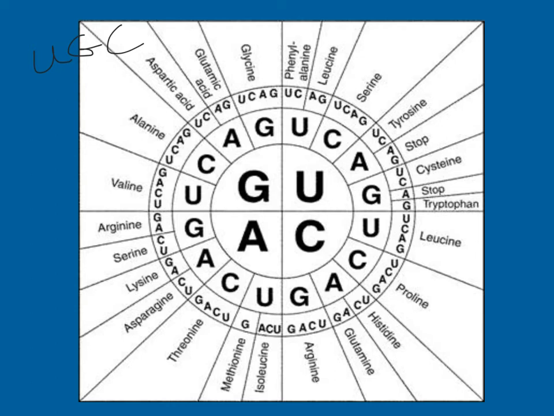You'll see that several of these have more than one codon that would code for them. For example, alanine has 4 here, serine has 4, and threonine has 4. There are a couple of them that will have 6 because they're in different places on the wheel. For example, arginine has 4 here, but then there's another arginine here that has 2 more codons that will code for it. So again, 20 amino acids occur in nature, and there are 64 different possibilities for how those 20 can be coded for.